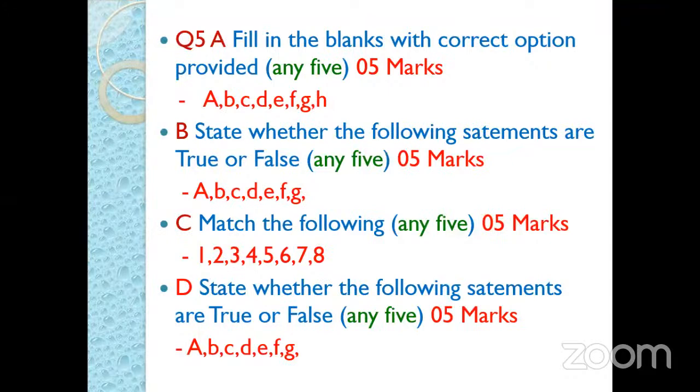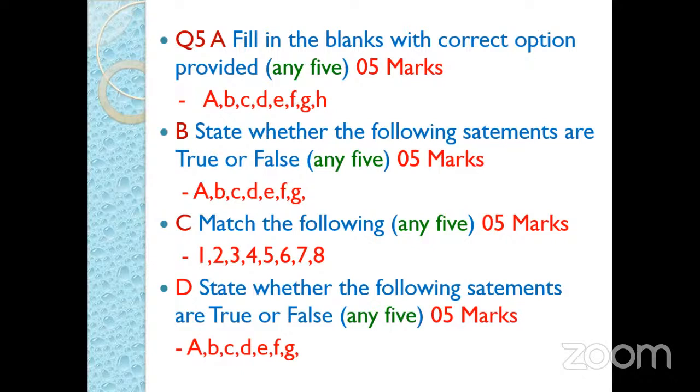Then similarly, in match the following, we have to write the numbers one by one, all the points given in column A, and in front of them, in column B, we have to mention the answer. Again here, some students only mention the answers and do not write column A. Due to that, we cannot identify whether the answer is for the first point or the second point.